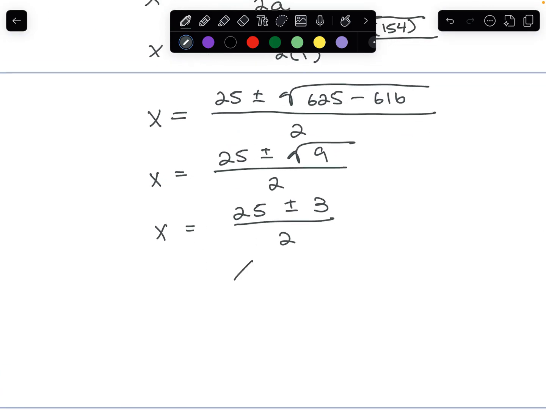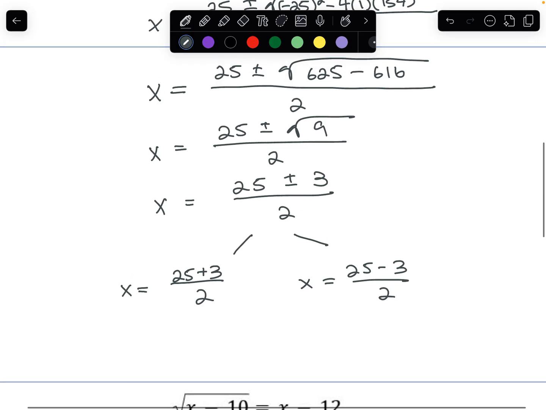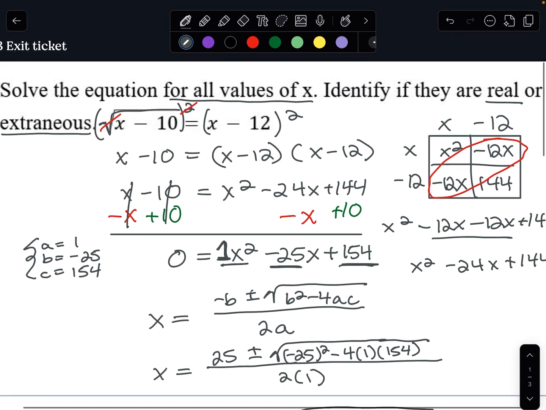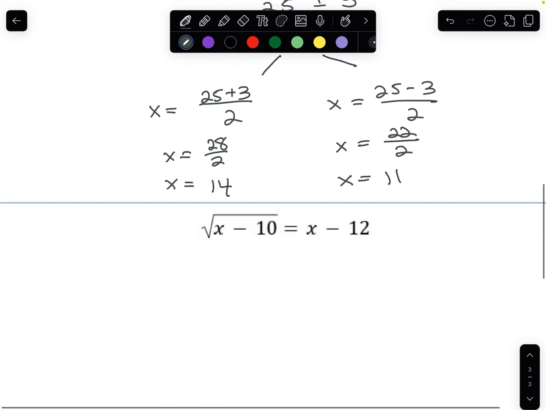Now that we're here, we can split these up into two solutions. X equals 25 plus 3 over 2, and x equals 25 minus 3 over 2. 25 plus 3 is 28. So we have x equals 14 as one of our solutions, and x equals 25 minus 3 is 22. 22 divided by 2 is 11. So now we have our two solutions, but we have to check still if they're real or extraneous.